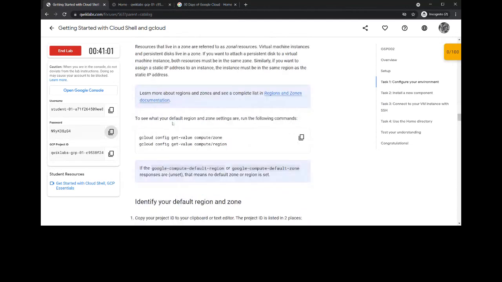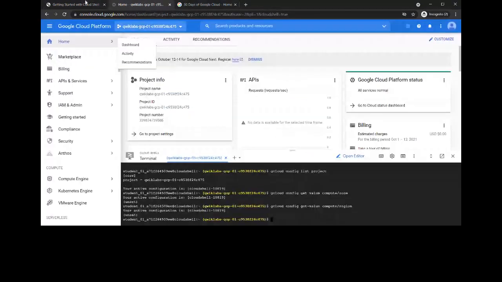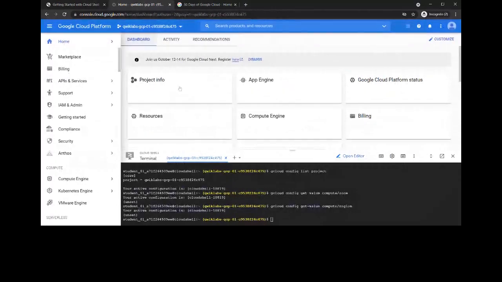To see what your default region and zone settings are, run the following command. Copied it, pasted it. After that, it is asking us to navigate into the dashboard under the project.